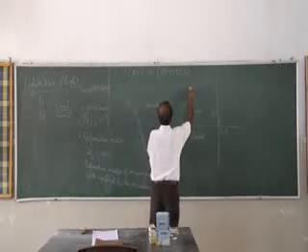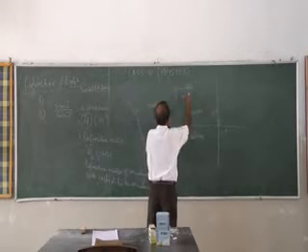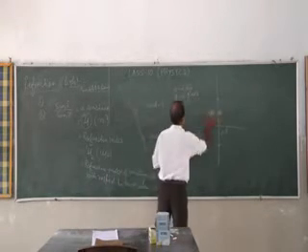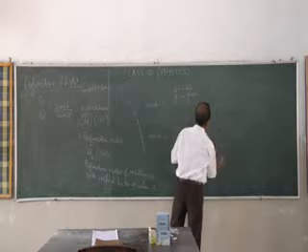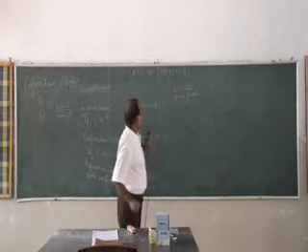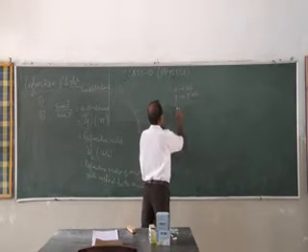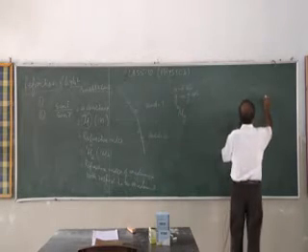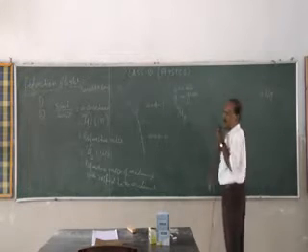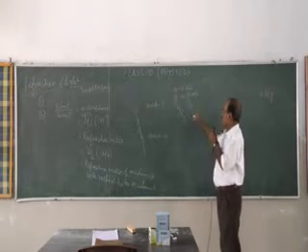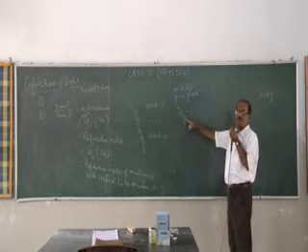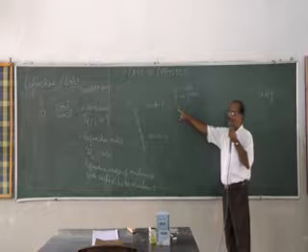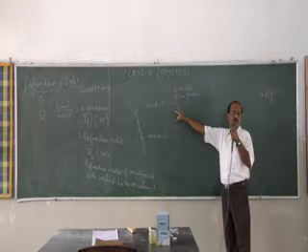A for air and G for glass. Then if we are writing A mu G, in your book it is written in this way, A mu G, but I am writing in this way. Okay, so A mu G means refractive index of glass with respect to air. Refractive index of glass with respect to air.